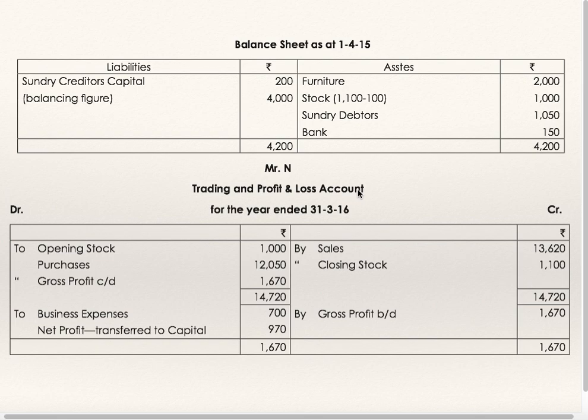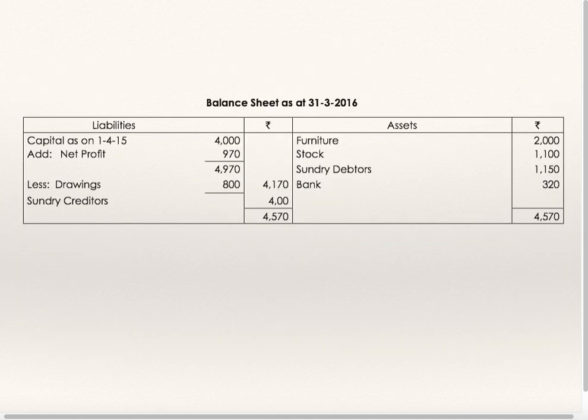Now we'll see the trading and profit and loss account. Opening stock, closing stock, sales, purchases we know. So the balancing figure is gross profit. Gross profit will get transferred to profit and loss account. Business expenses are to be debited to profit and loss account, and net profit is transferred to capital, which is 970. In the closing balance sheet, closing furniture, closing stock, closing debtors, closing bank, closing creditors, all we know. Opening capital balance 4000 from opening balance sheet plus net profit minus drawings is closing capital.